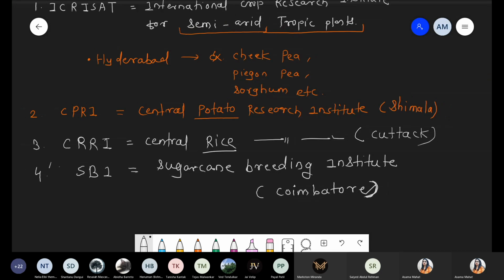Okay. So now we are taking some varieties, which are the indigenous collection, and some which are the exotic collection. You have to remember this chart because questions are made from here. So we are taking some names of species. First, number one, indigenous species or indigenous collection.